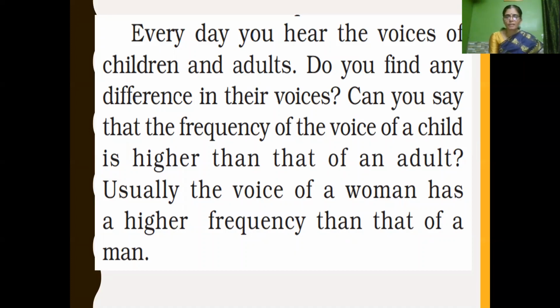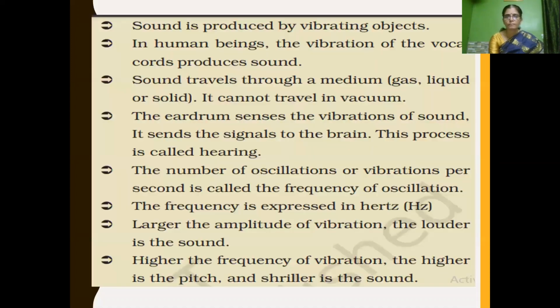So we can say that the frequency of the voice of a child is higher than that of an adult, isn't it? So it has a shrill voice. Usually the voice of a woman has higher frequency than that of a man.